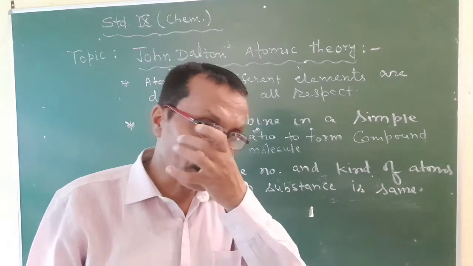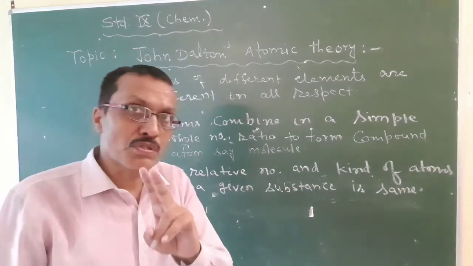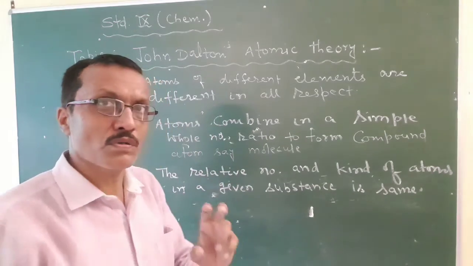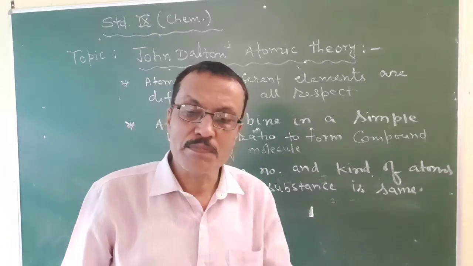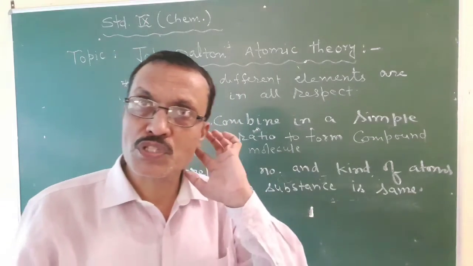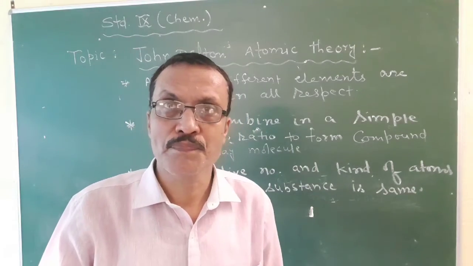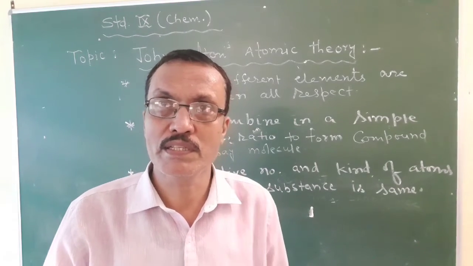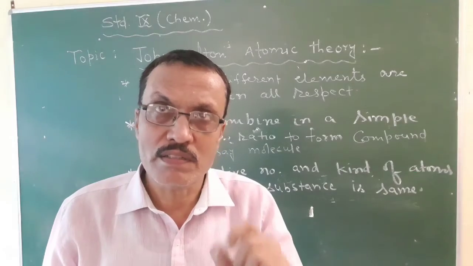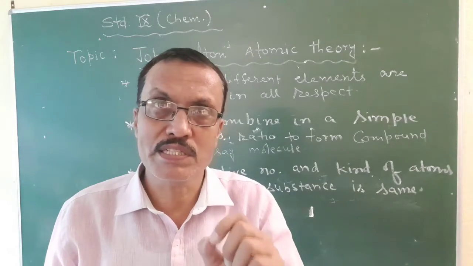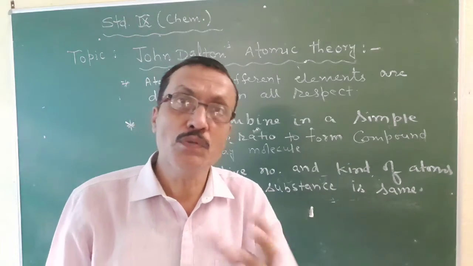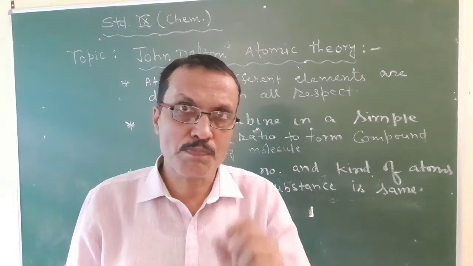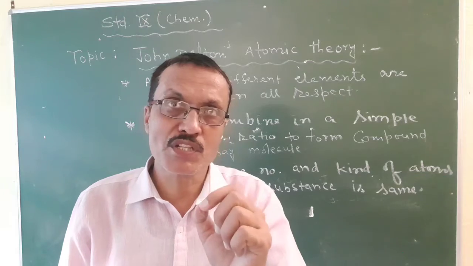In your textbook, two questions have been asked which are based on John Dalton's atomic theory, and let me put those questions here. First question: which postulate of Dalton's atomic theory is the result of the law of conservation of mass? Or you can say, which postulate explains the law of conservation of mass?